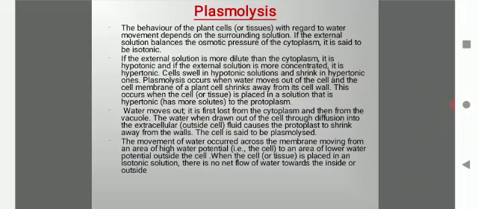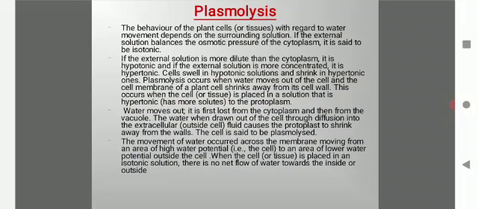Water moves out. It is first lost from the cytoplasm and then from the vacuole. The water drawn out of the cell through diffusion into the extracellular fluid causes the protoplasm to shrink away from the walls. The cell is said to be plasmolysed. So this shrinkage is called plasmolysis.